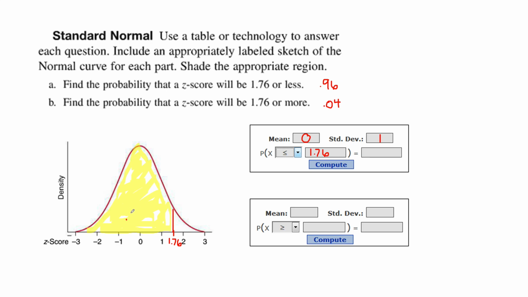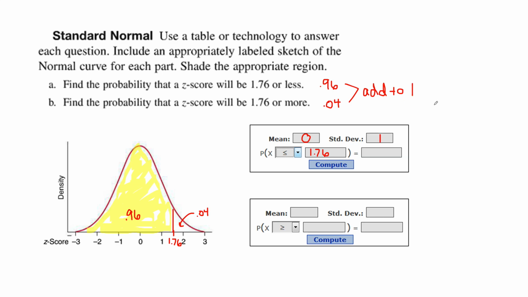So 0.96 is this yellow shaded region here. 0.04 is the white region here, the part that's above 1.76. And if I were to add those two numbers together, what do I get? They add to 1.